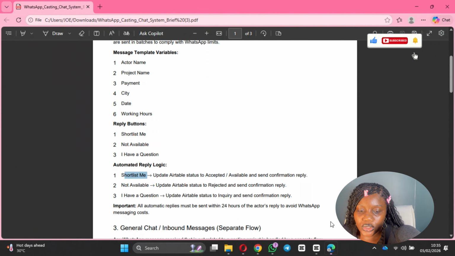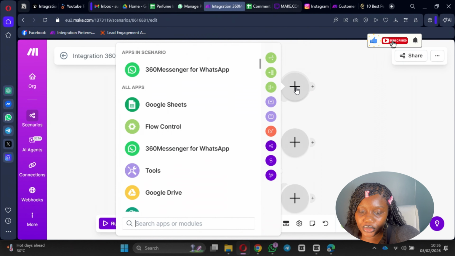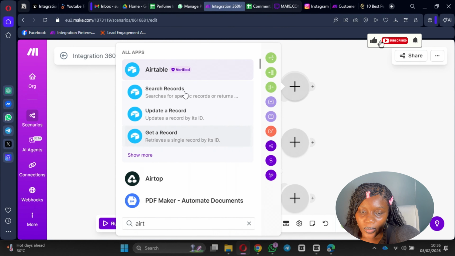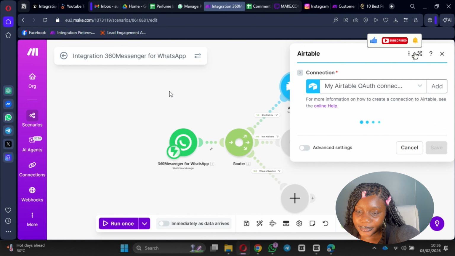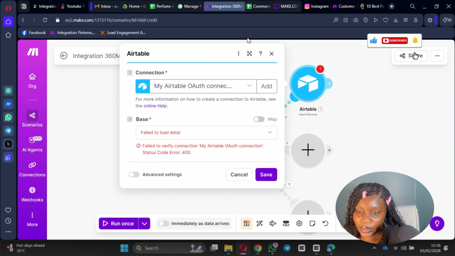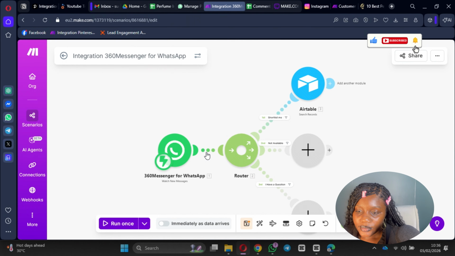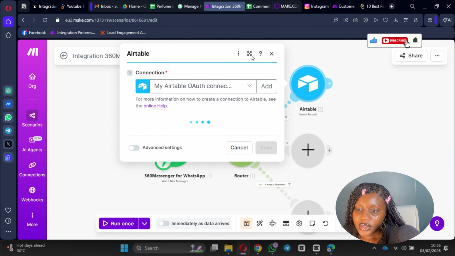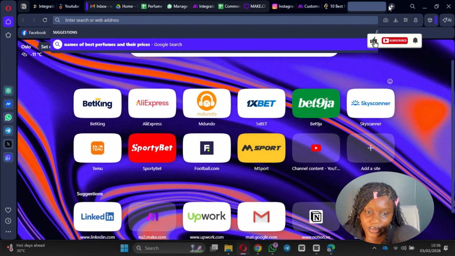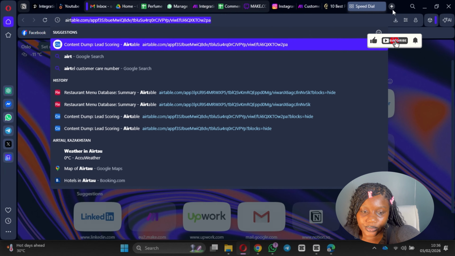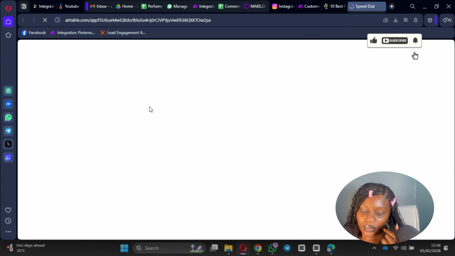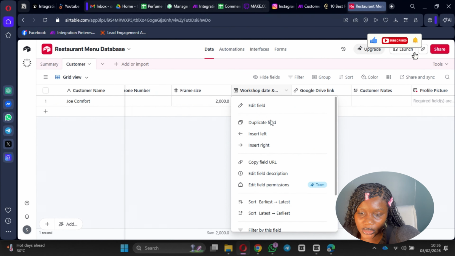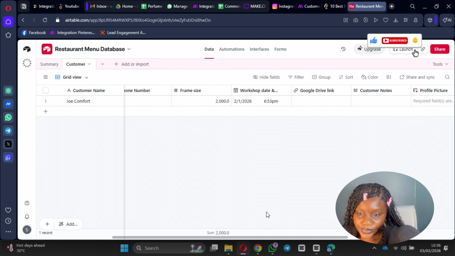So what is it that they wanted us to do? When the person says "shortlist me," update the table status to accepted, available, and send a confirmation message. So we are going to search for a table here, and then we're going to search for a record. So another thing, let's include those fields in our Airtable as well. So let's replace this. Let's delete this.